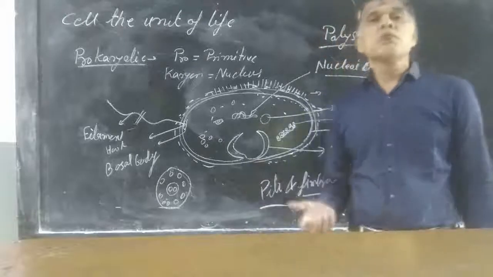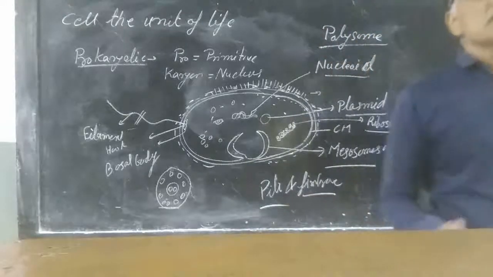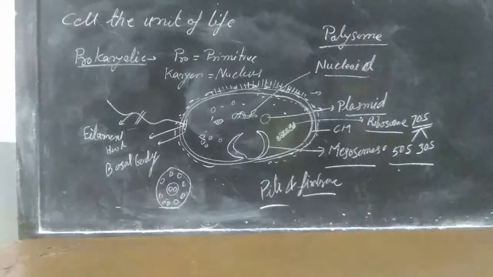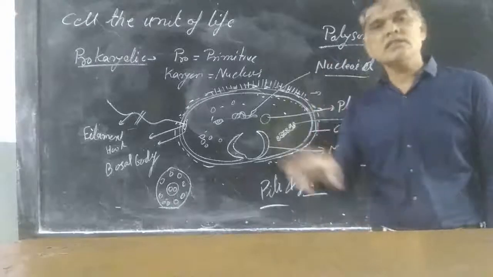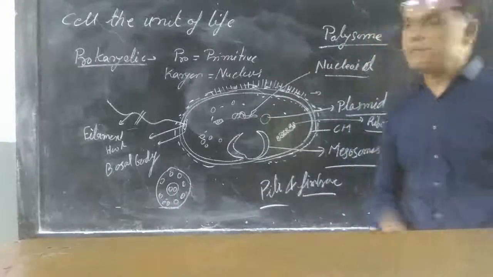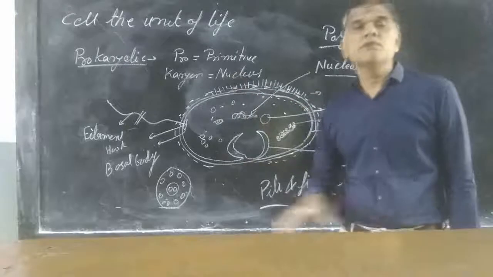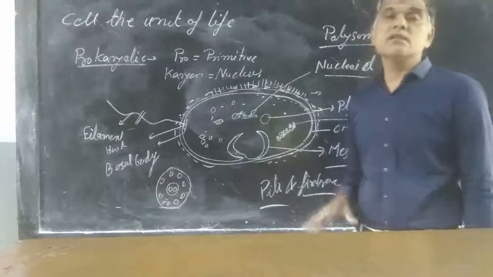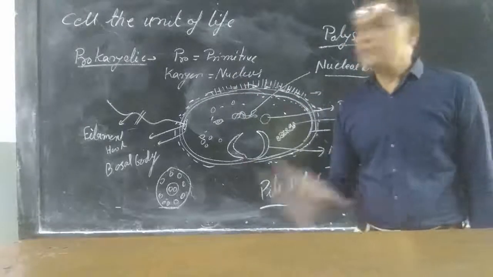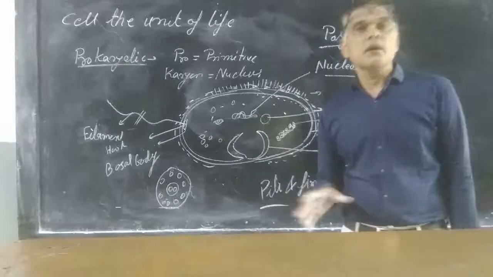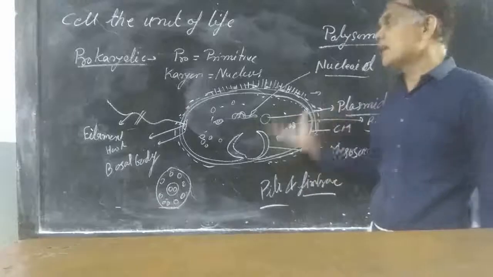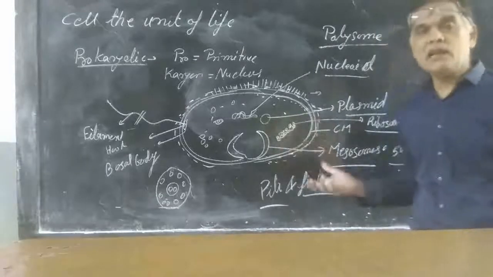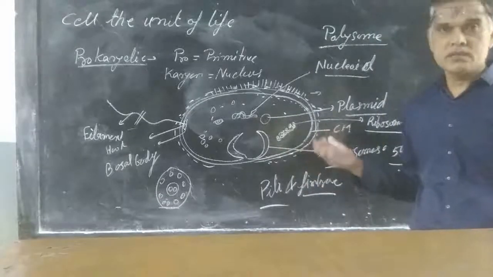All prokaryotes are included in the Monera group, which means all the characteristic features of Monera are prokaryotic characteristic features. So today we discussed the characteristic features of prokaryotic cells, and this is the typical prokaryotic cell.